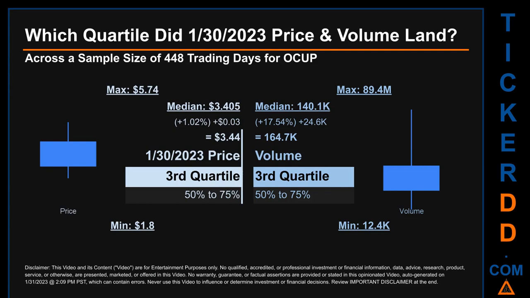Descriptively, OCUP has a median price of $3.405. Therefore, January 30th, 2023 price was higher from that middle marker by 1.02%. The day's volume of 164.7 thousand was more than the median by 17.54%.